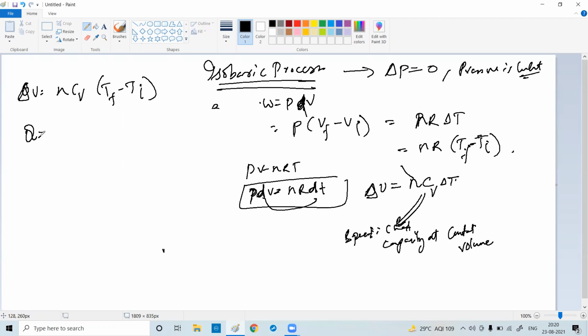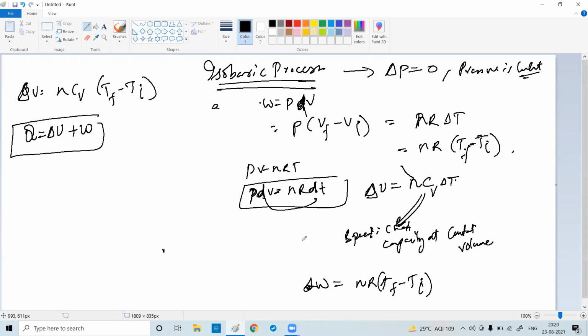Again, let us write down the equation. First law of thermodynamics: Q equals delta U plus W. W is nR (TF minus TI). And delta U is this much. So what will be Q? Q will be nCV (TF minus TI) plus nR (TF minus TI). Agree with me? I'm just adding this one and this one.